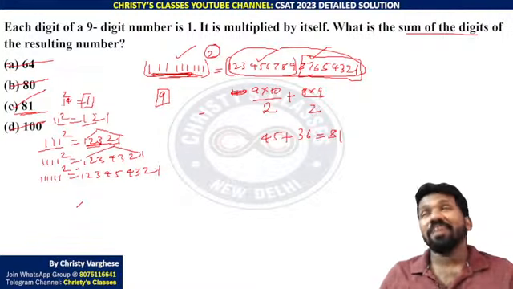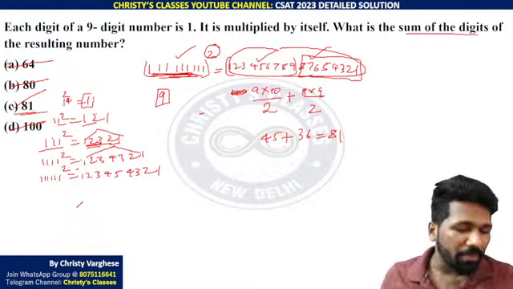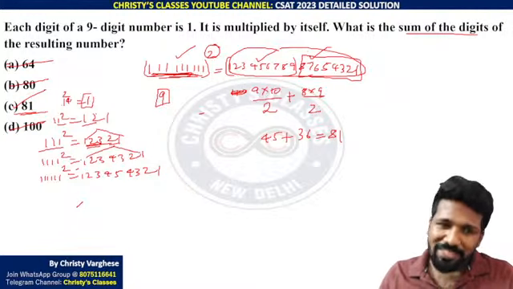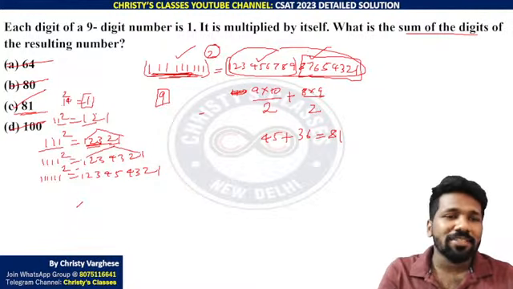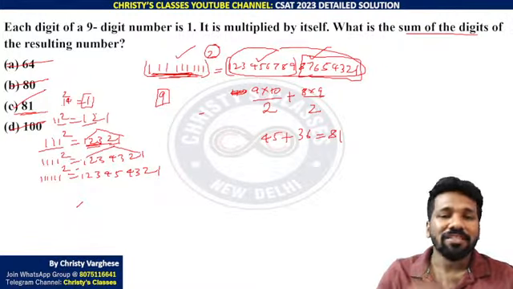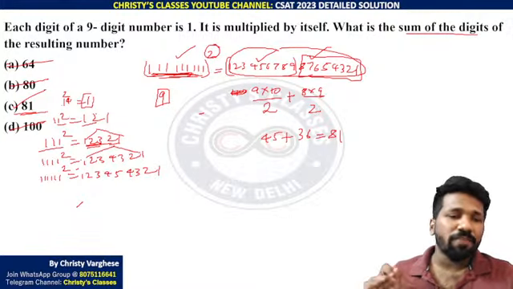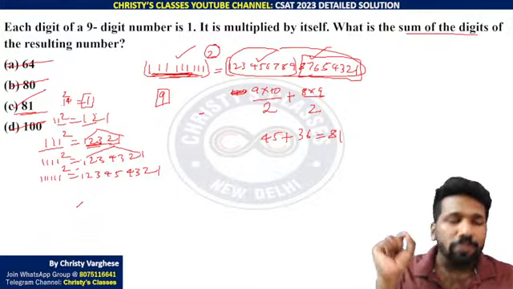Yeah, once again I'm telling those who wrote this exam, I'm not saying that the question paper was easy, but I will still say that there were some questions at least. If you use the right method, you could have got the answer very fast. This was one among them. Test of divisibility, if you know it, and if you use the options well.